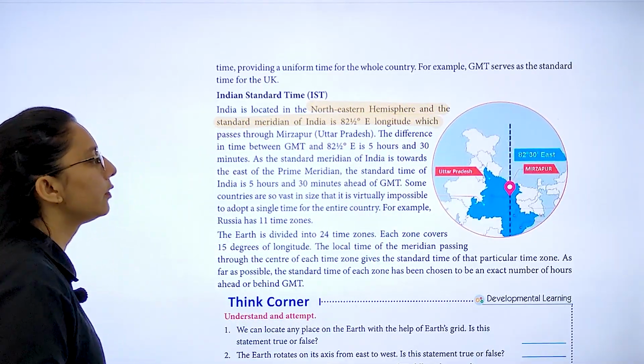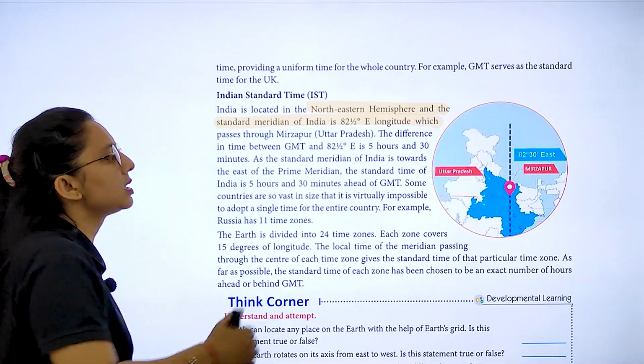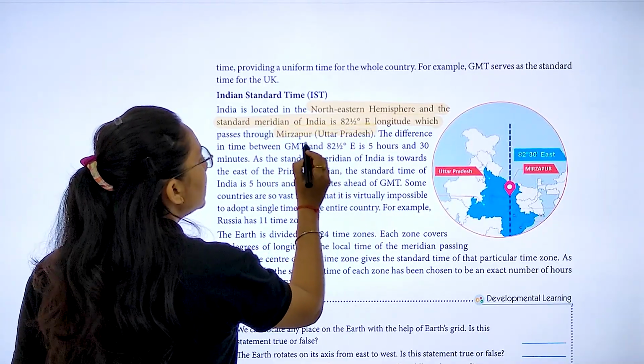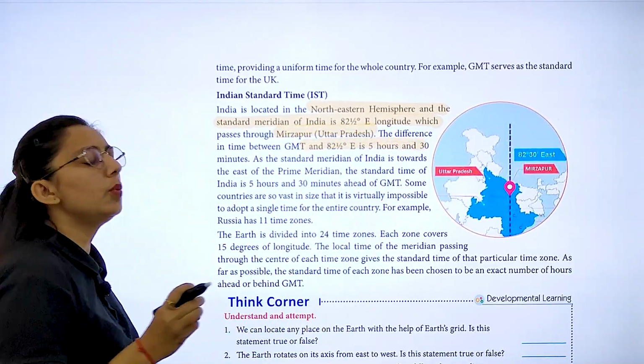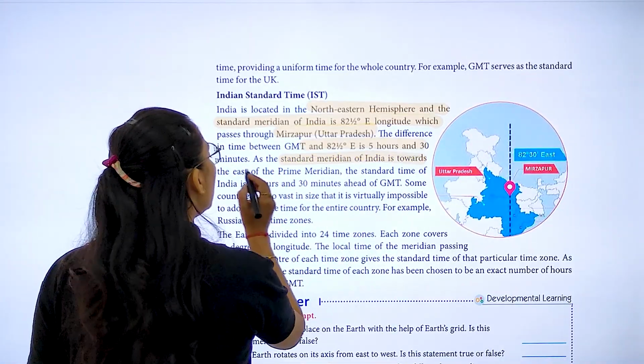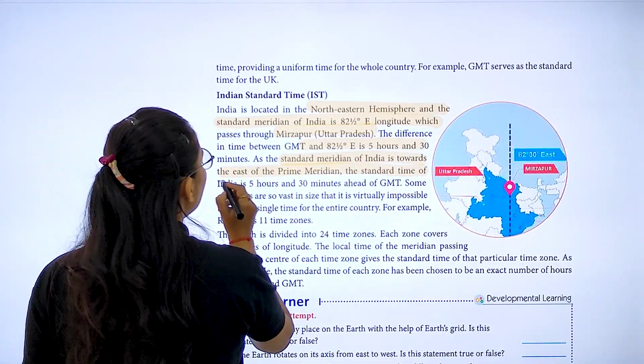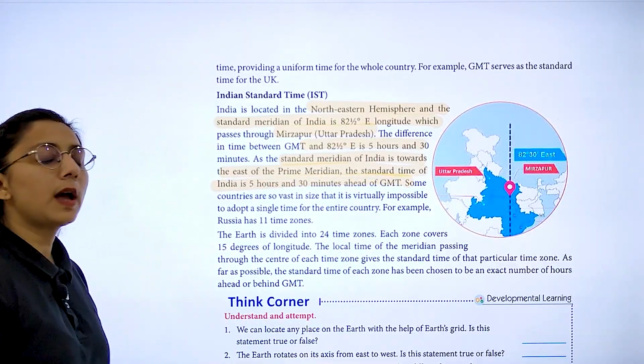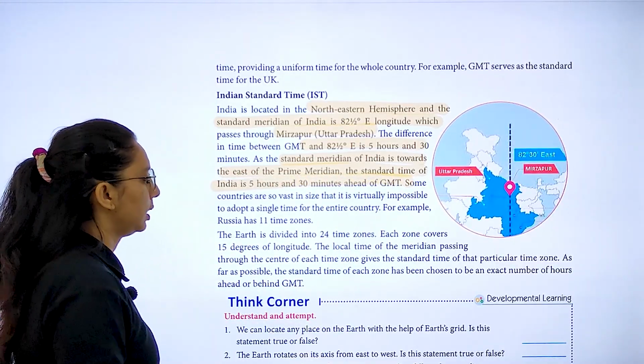is 82.5 degrees east, which passes through Mirzapur, Uttar Pradesh. The difference क्या है time zone का? वो है आपका 82.5 east in 5 hours and 30 minutes. As the standard meridian of India is towards the east of the prime meridian, the standard time of India is 5 hours 30 minutes ahead of GMT.